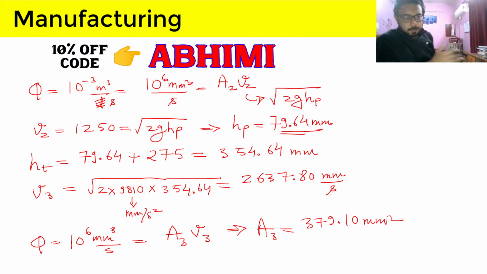See, the basic concept should be clear. Q is used to follow, just calculate the pouring basin height, which is coming out to be 79.64. And I think here is the error that is made. Is pouring basin height coming out something different than 79.64?